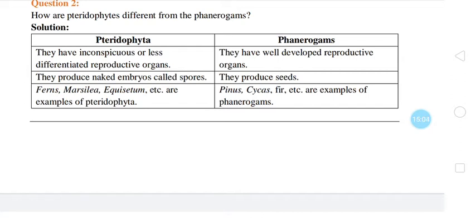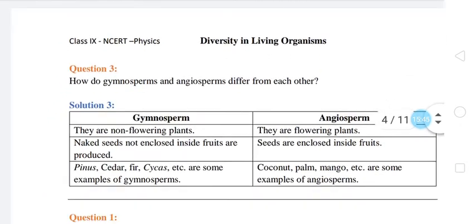Pteridophytes have inconspicuous or less differentiated reproductive organs, whereas phanerogams have well developed reproductive organs. In case of pteridophytes, they produce naked embryos called spores, whereas phanerogams produce seeds. Examples of pteridophytes are fern, Marsilea, Equisetum, etc. Whereas examples of phanerogams are Pinus, Cycas, fir, etc. In case of phanerogams, you can write flowering plants also as an example.